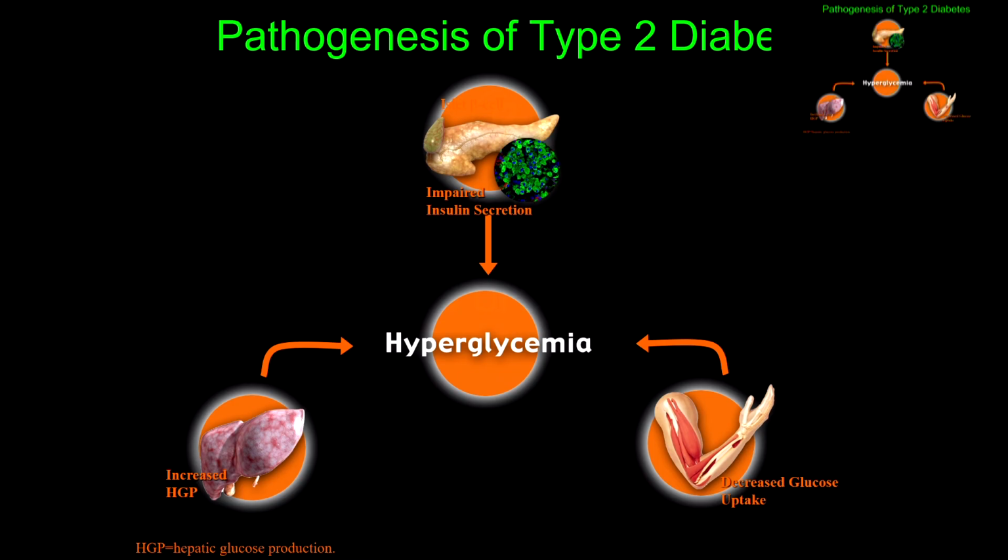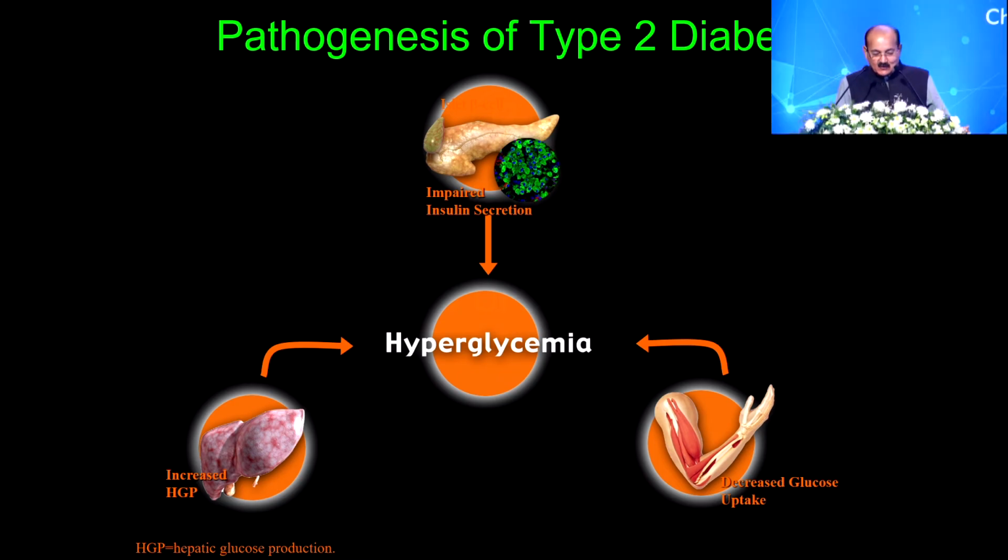So, what I'm going to do is take you through a few of our own studies and evidence, making a case that micro and macrovascular complications in diabetes are a continuum. These are no more distinct.